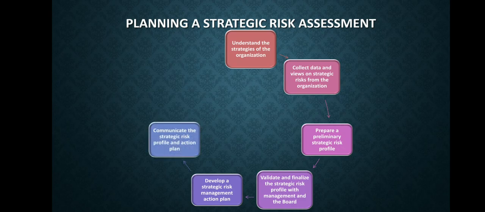Six, communicate the strategic risk profile and action plan. Once the strategic risk management action plan has been developed, it should be validated and finalized by management and the board. Once finalized, this profile and plan must be communicated with the organization in order to help develop and build the organization's risk culture.